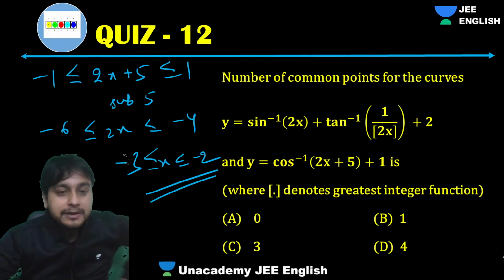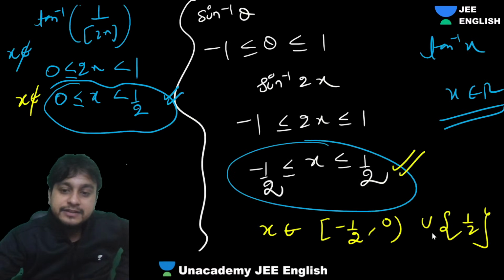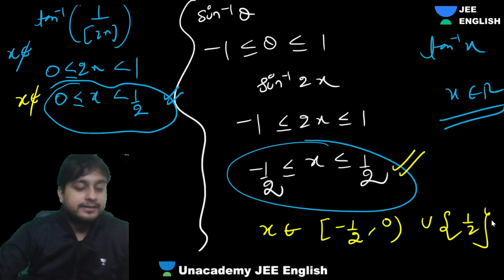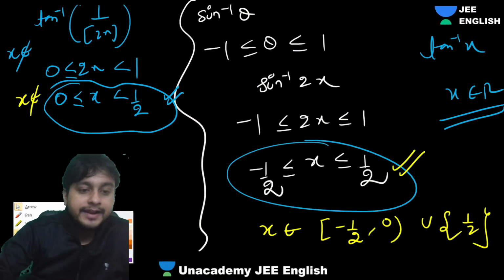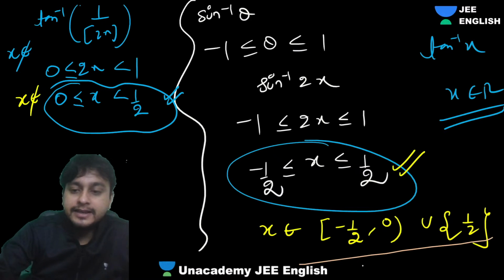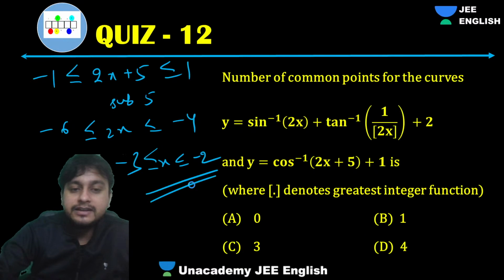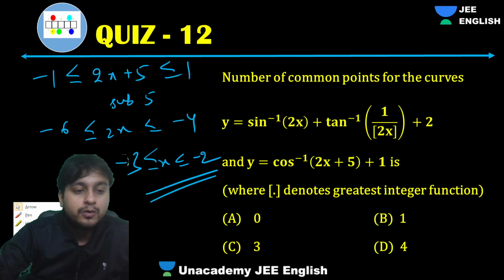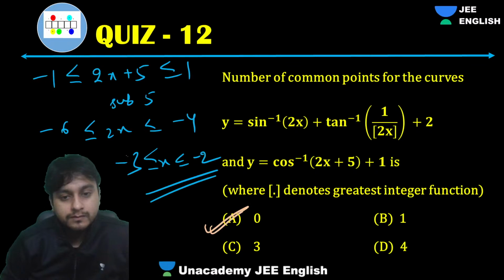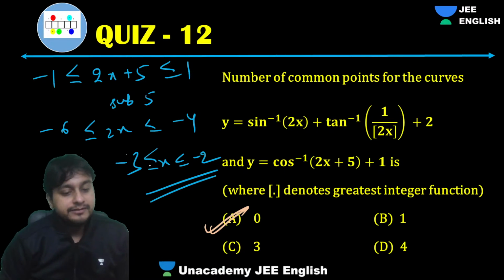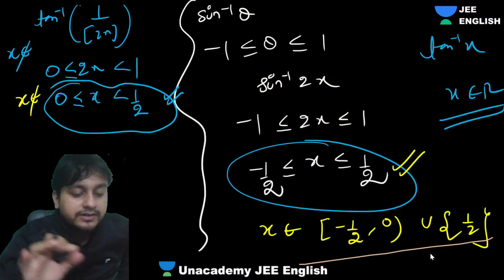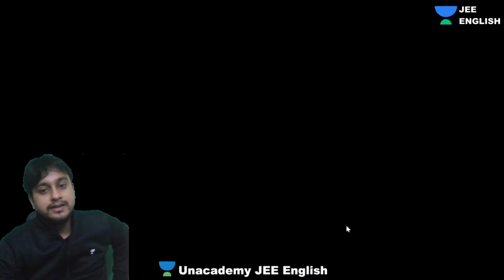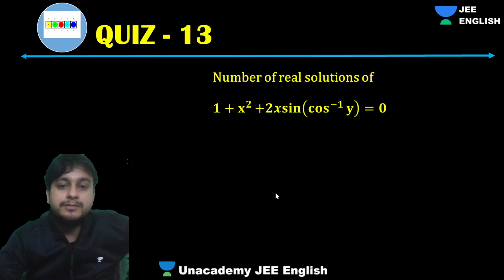Can you see anything common between this region and this region which we did? Nothing. 0. No common region. Are you getting my point? So this thing and this thing don't have anything in common, and that's the reason why the number of common points in the curves is 0. And what is common between something between minus 2 and minus 3 and something between minus half and 0? Nothing. Okay. Chalo guys, let's take one last problem, then we'll wrap up the session.